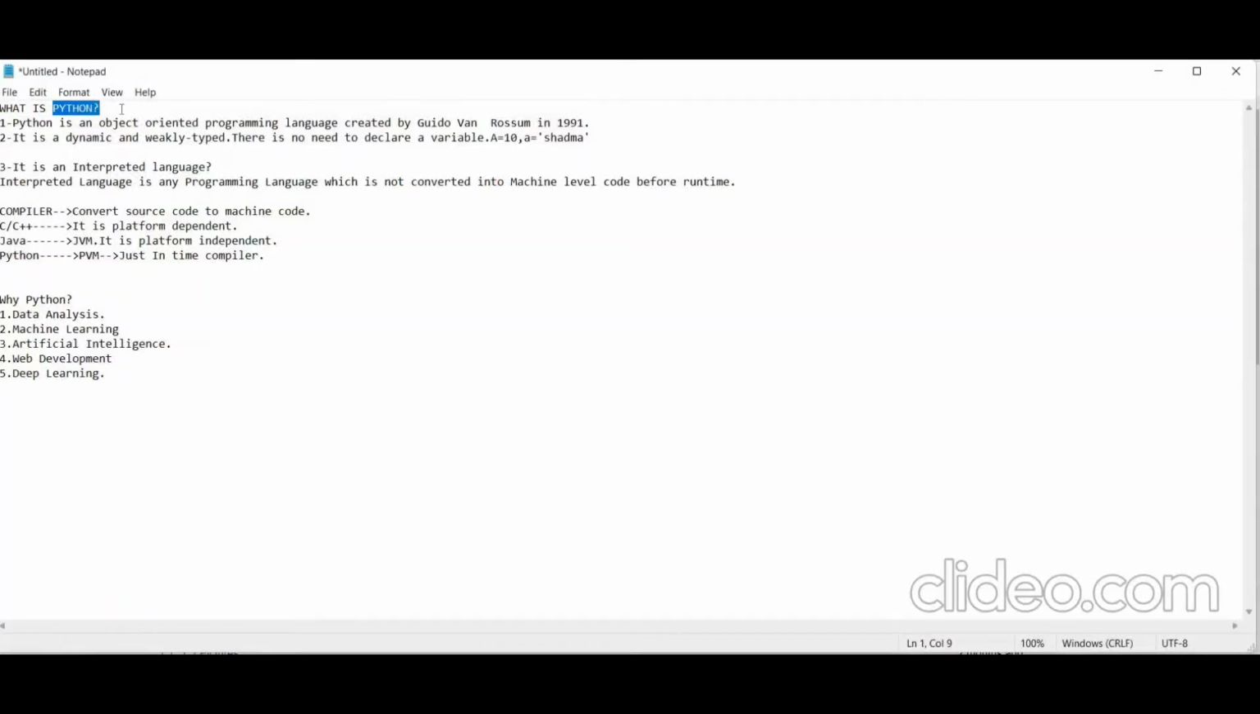Today we are going to start the playlist of Python. Python, just like any other programming language like C, C++, Java, is a programming language that is used to interact with the computer so that we can communicate with the computer. So, what is a programming language?